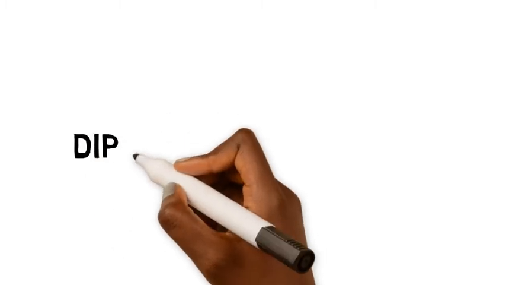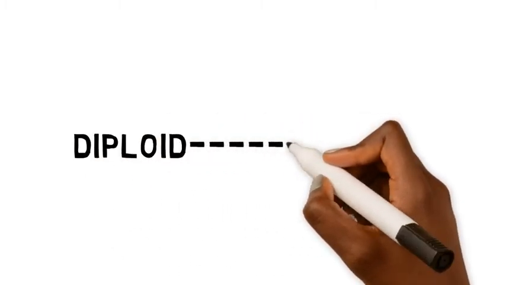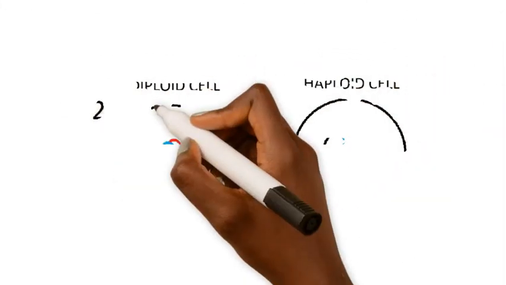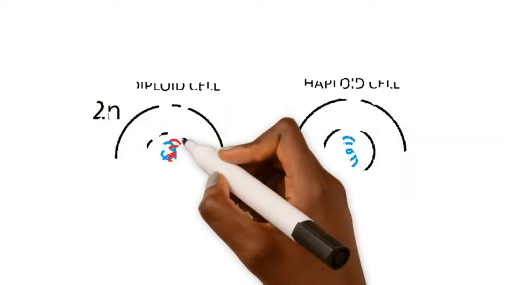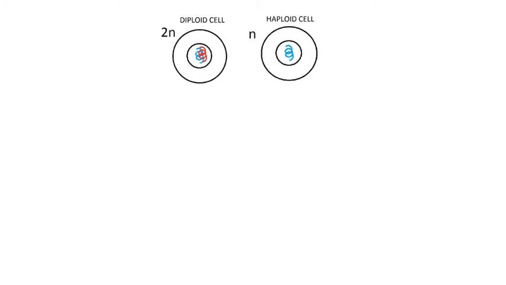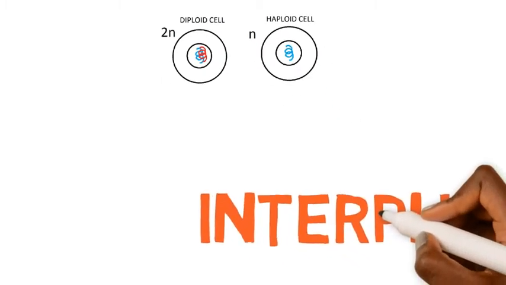In meiosis 1, a special cell division reduces the cell from a diploid to a haploid. You see, a haploid describes a cell that contains half the number of chromosomes as a parent cell. A diploid describes a cell that contains pairs of homologous chromosomes. Meiosis 2 is similar to mitosis, but the division in meiosis 2 is haploid instead of diploid.